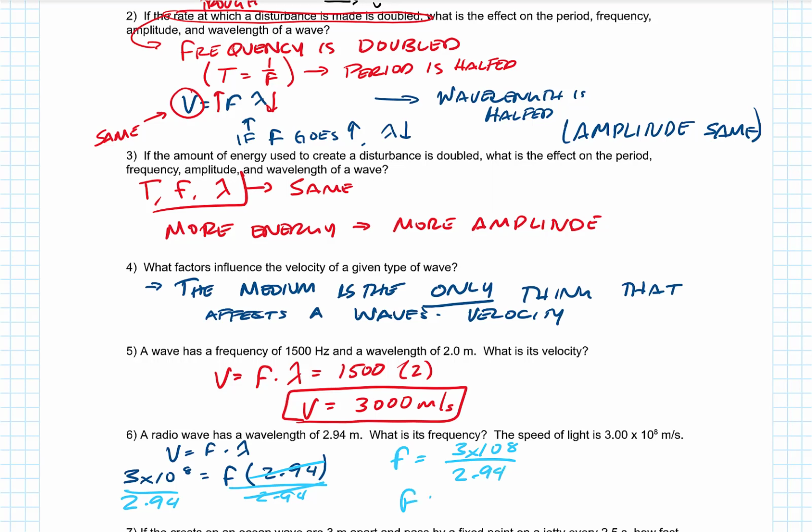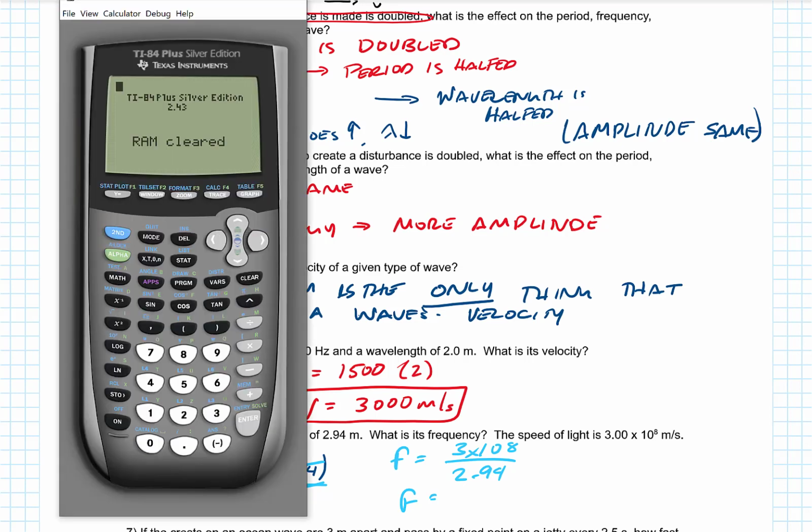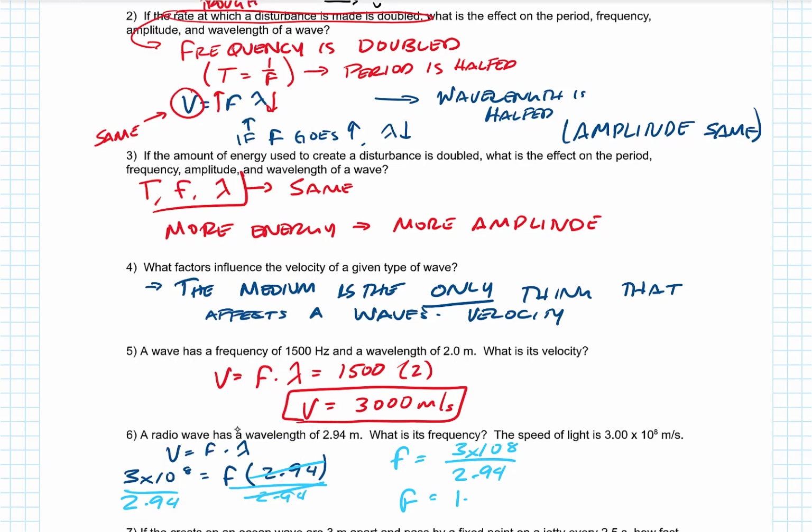And so we get that the frequency is 3 times 10 to the 8th divided by 2.94. And since that's something with scientific notation, we're going to pull up our handy dandy calculator. And so we get 3 times 10 to the 8th divided by 2.94. We end up with 1.02 times 10 to the 8th hertz. Pretty high frequency there.